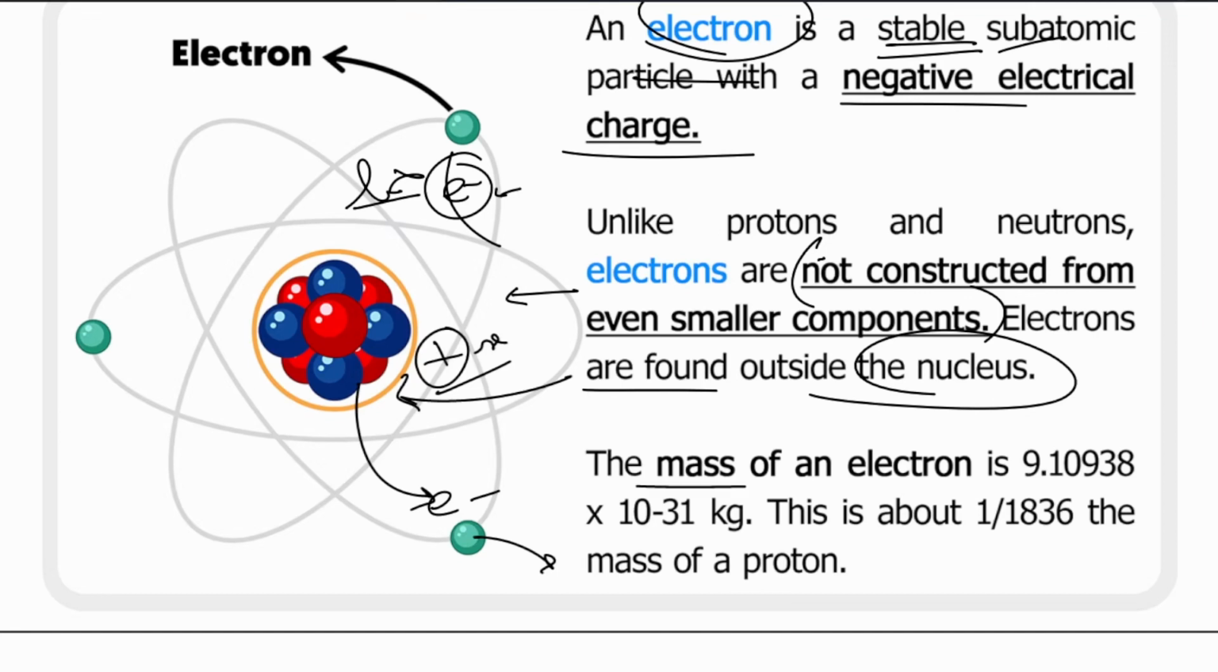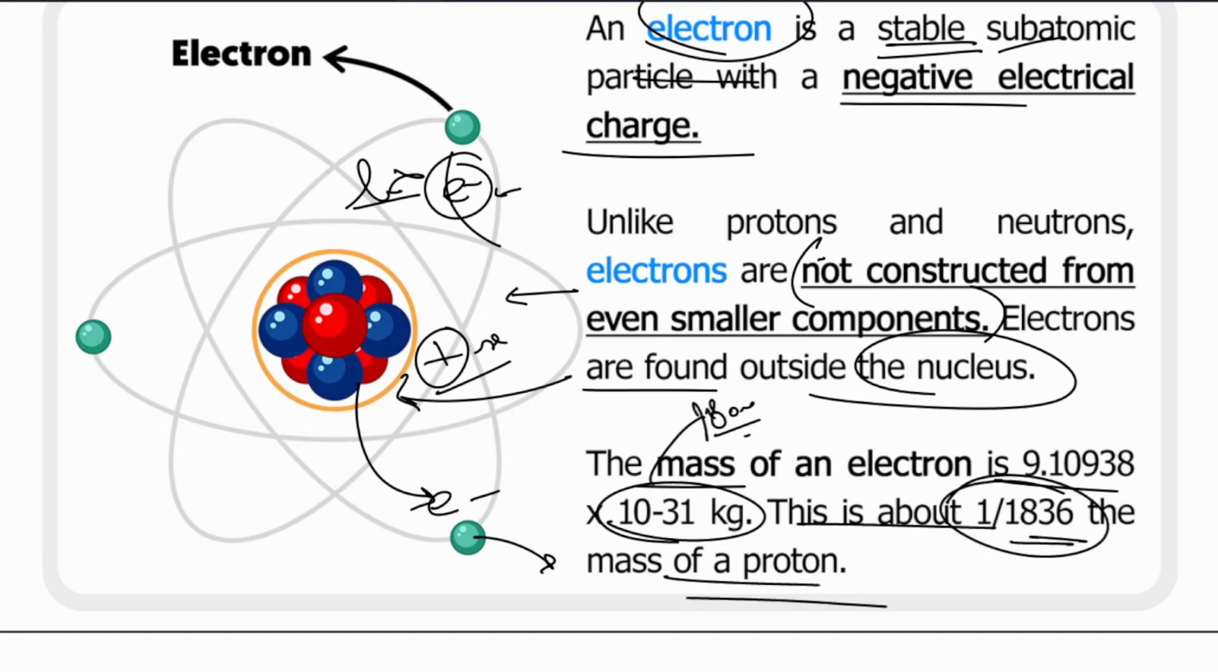So the mass of an electron is 9.10 times 10 to the power minus 31 kg. That is even 8,000 times less than the proton. So this is about 1 upon 1836 the mass of a proton. Sorry, 1,000 times of the proton, or 2,000 times of the proton.